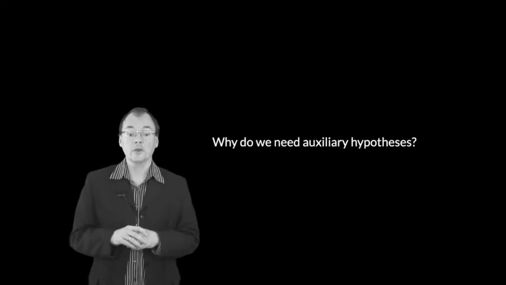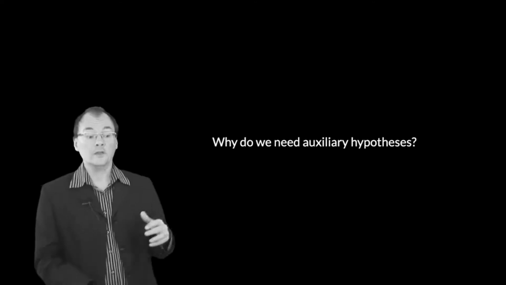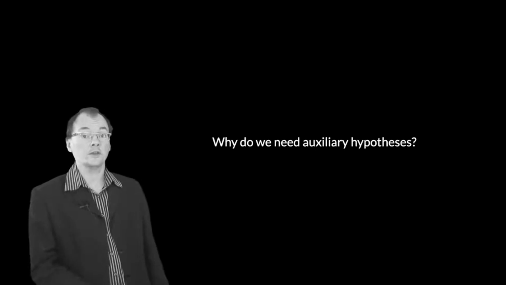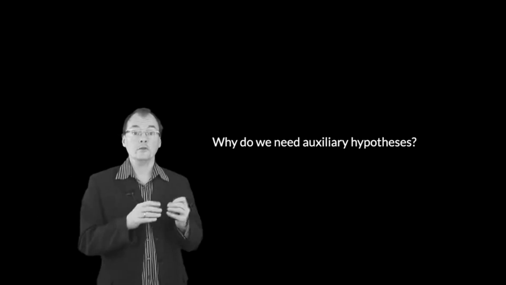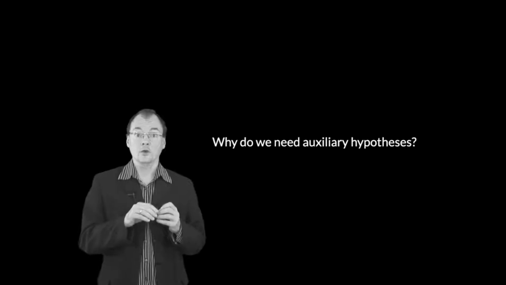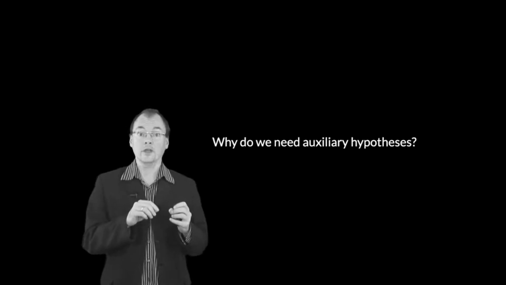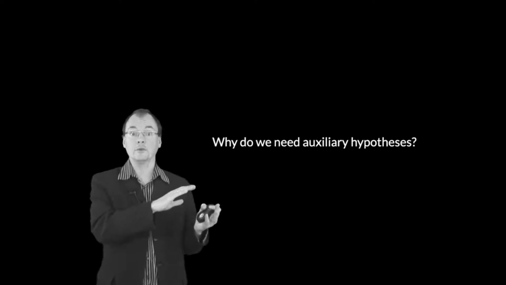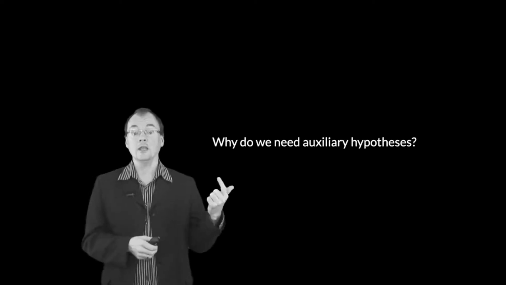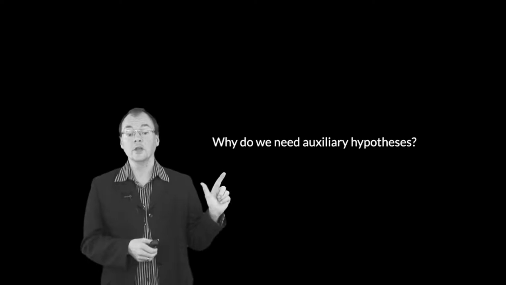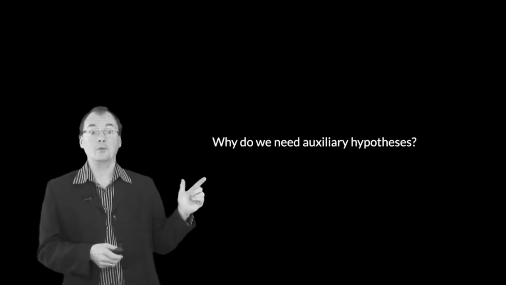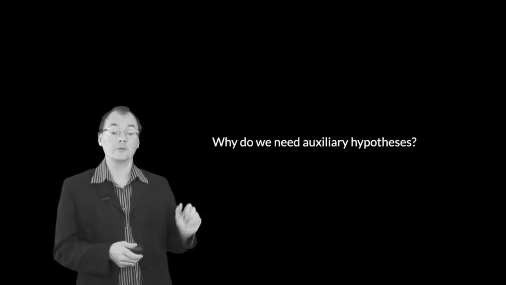Why do we need any auxiliary hypotheses at all? That's actually an artifact of the way that things are done in this research. Strictly speaking, we wouldn't need auxiliary hypotheses at this stage if we had experiments which measure multiple responses simultaneously. For example, if they measured eye gaze as well as explicit verbal judgments, or looked at dissociations between response times and what the response is, or movement onset times and what the response is.